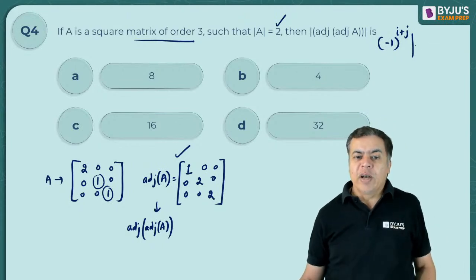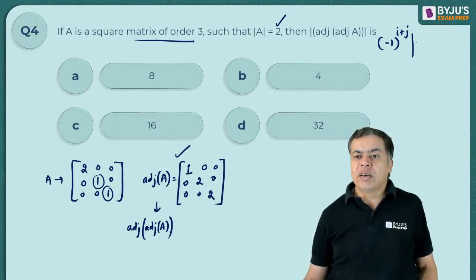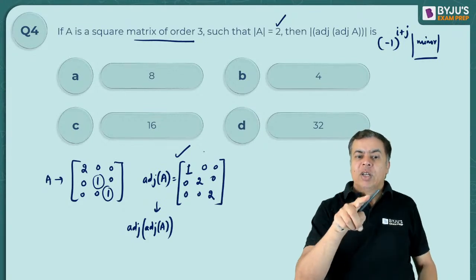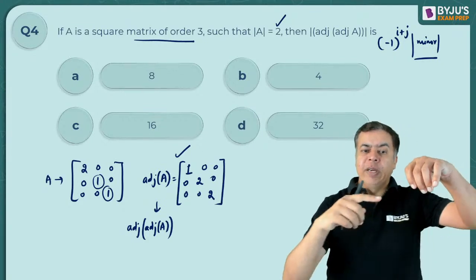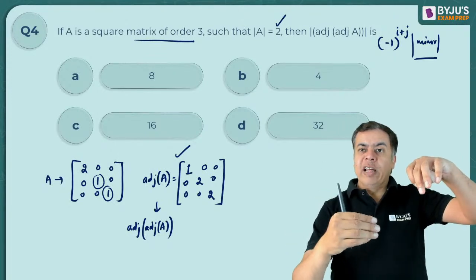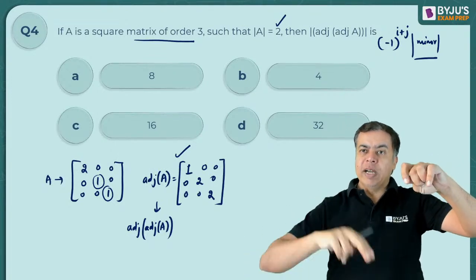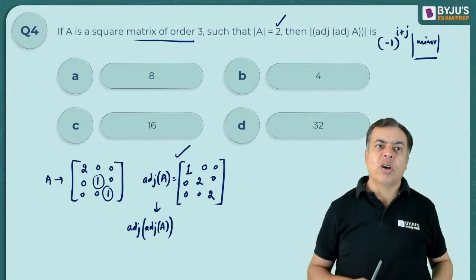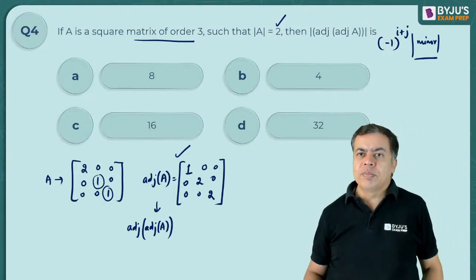So that minor you will calculate here. Minor of any element: if it is the first element, it will be second row second element into third row third element, minus third row second element into second row third element. That is cross multiplication after leaving that row and column.